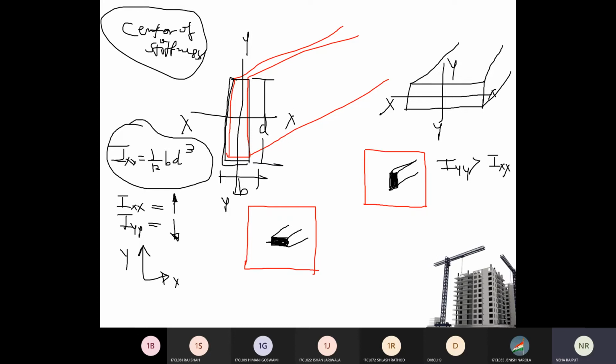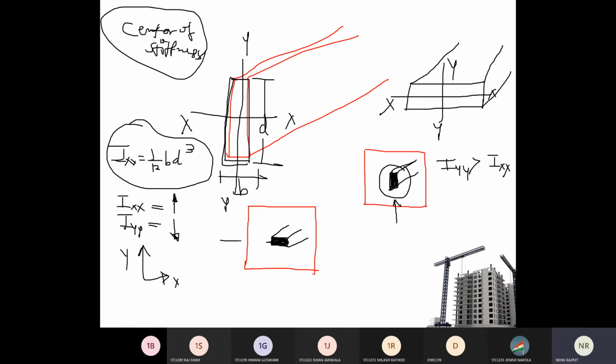So when you check the orientation of the shear wall, in that case you need to see in which direction the force is acting. If force is acting in this direction, then this will be the stronger direction or stronger orientation for this shear wall.